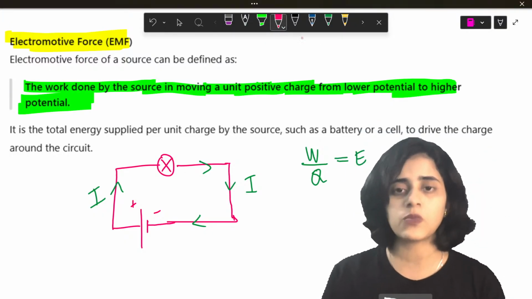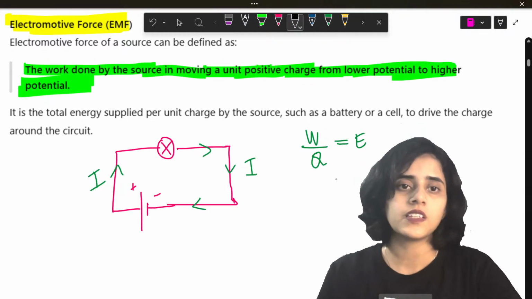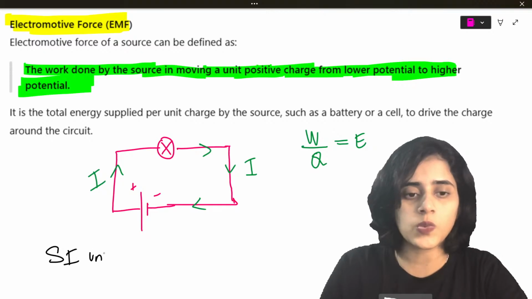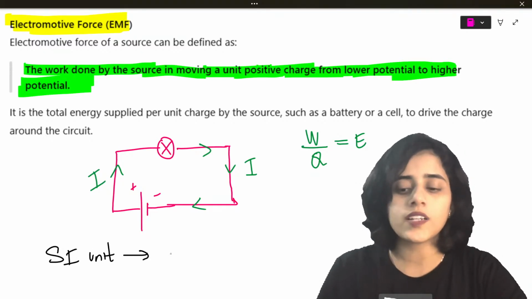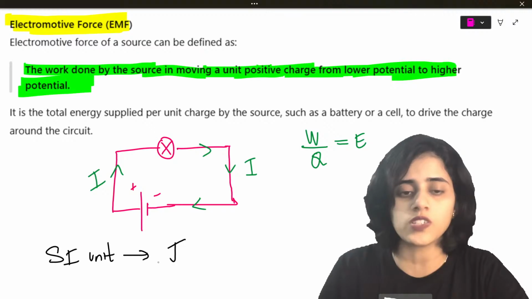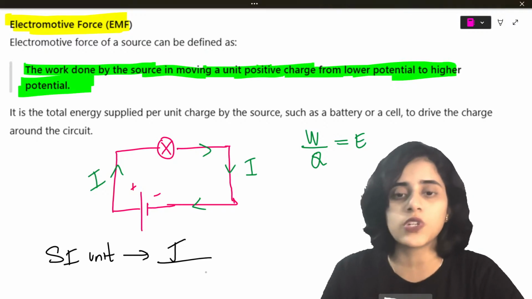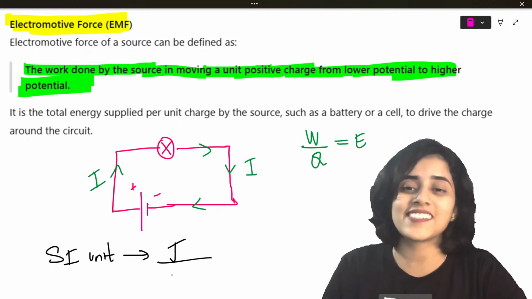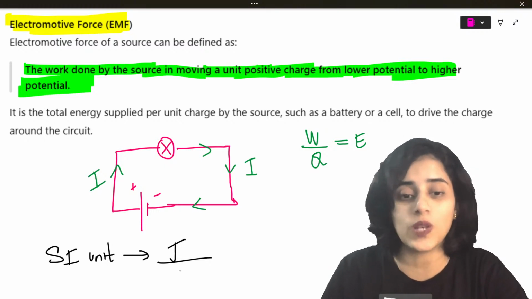That is EMF. And what will the SI unit be? What will the SI unit of EMF be? The SI unit will be work done. Work done has the unit joules. Work done and energy will have the same unit. So it's joules divided by Q, and the SI unit for Q is coulombs.